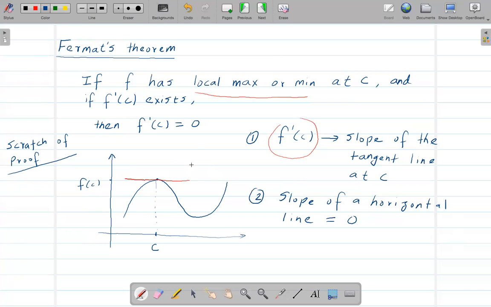So what I'm trying to say is that the slope of this line is 0, so we get f prime of c equals 0.